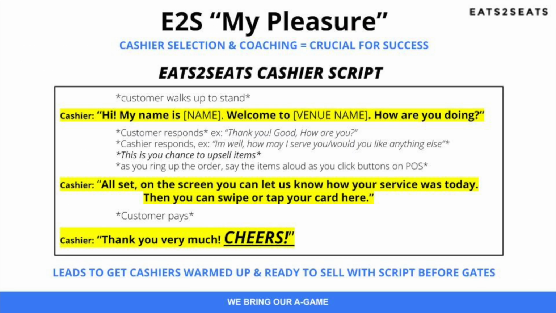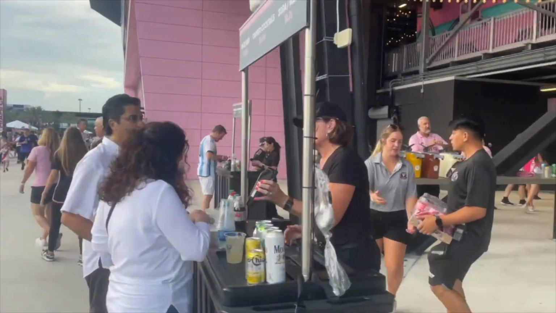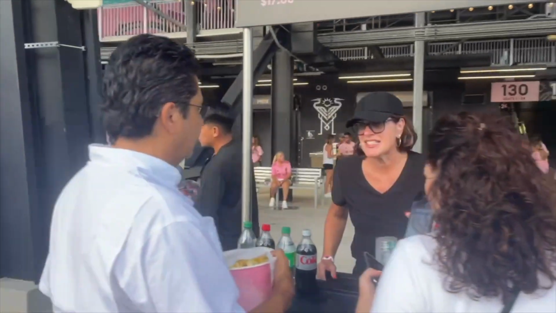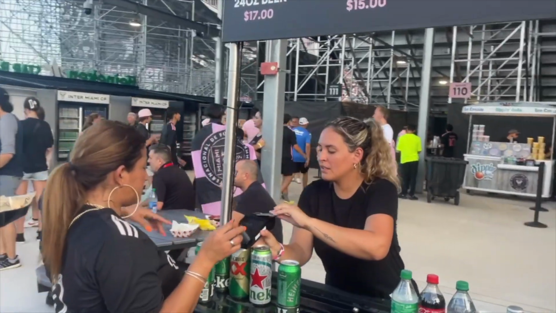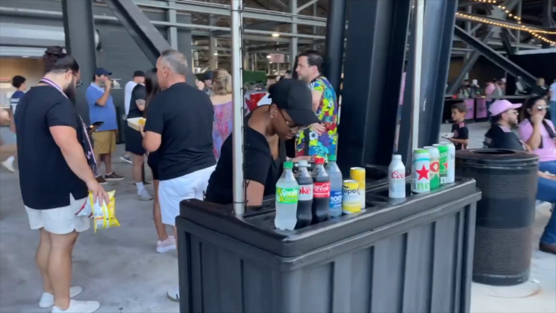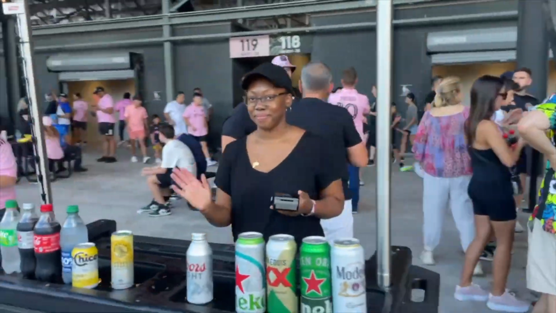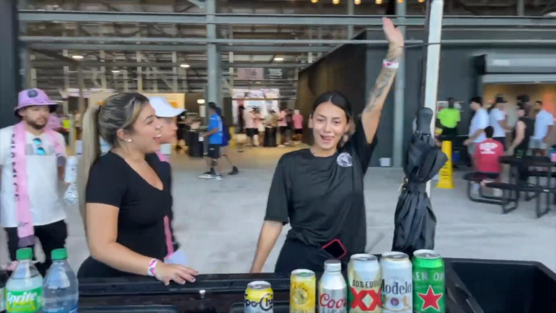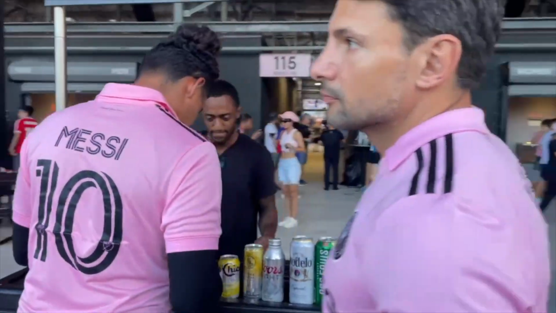As a vending lead, you have to know the EATS2SEATS cashier script like the back of your hand. In general, every EATS2SEATS cashier must engage with the customer when they walk up, asking them how they are doing or if they are enjoying the event. When they respond, ask them how you may serve them. This is your opportunity to upsell based off the customer's response. Always offer a customer a complimentary item to what they ordered, and ideally it is one of our higher price point items. For example, if a customer orders a water, ask them if they want a pretzel.